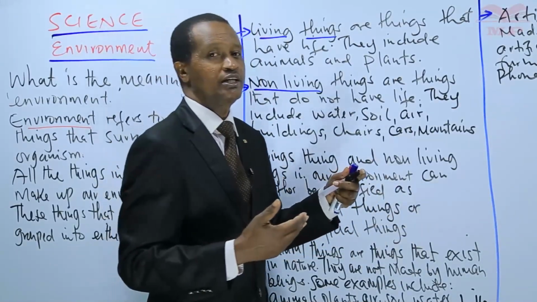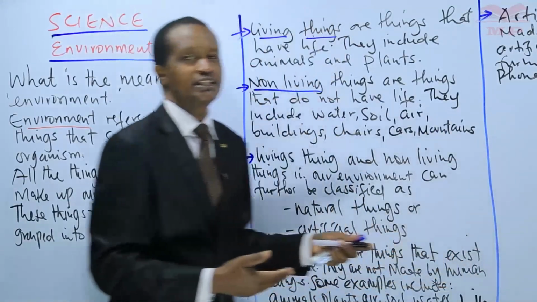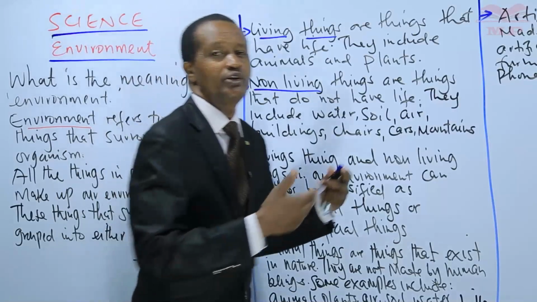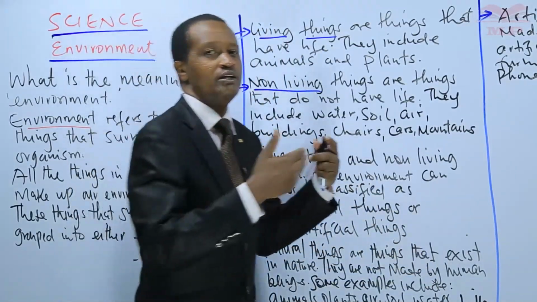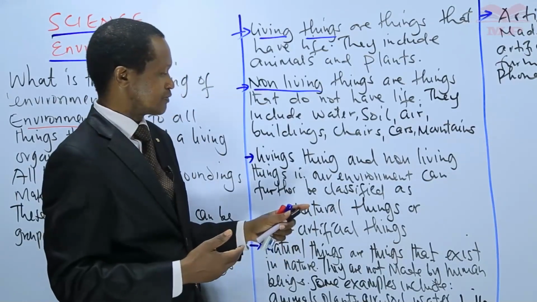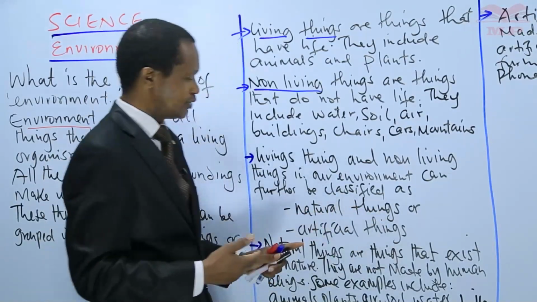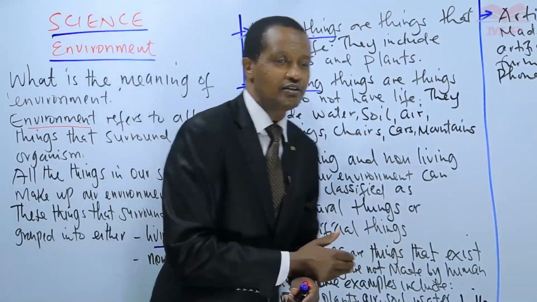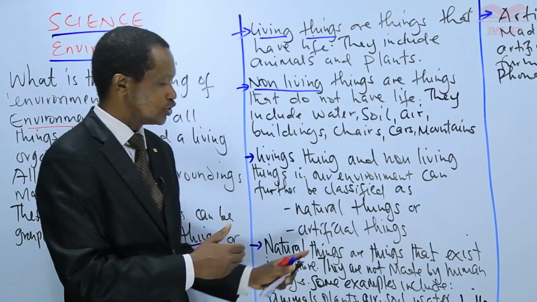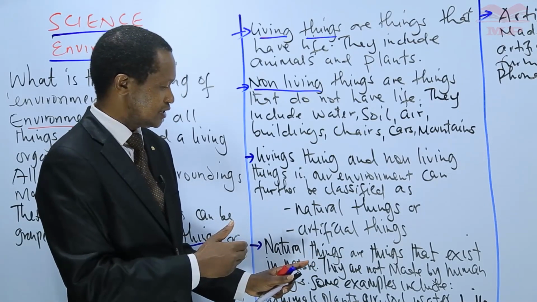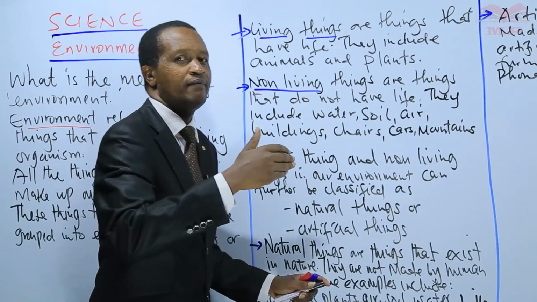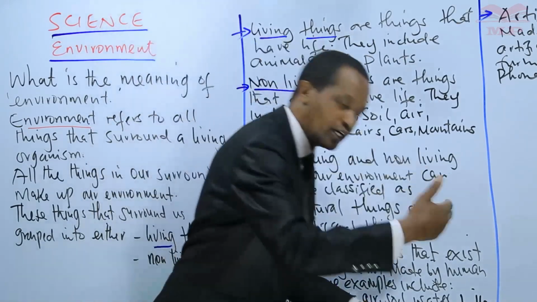So there are natural things that exist in nature. They are not made. You cannot make a human being. You cannot make water. Stones, we get them in nature. So these are natural things. Then we have artificial things. We say that artificial things are things that are made by human beings.